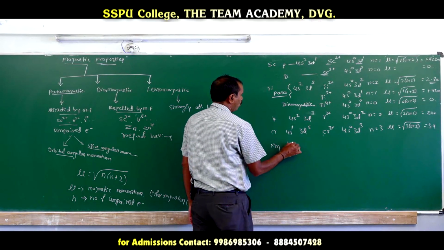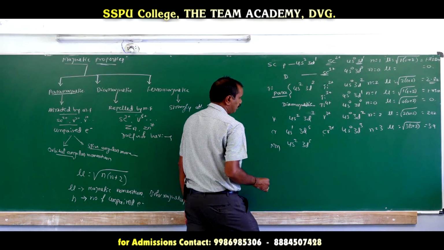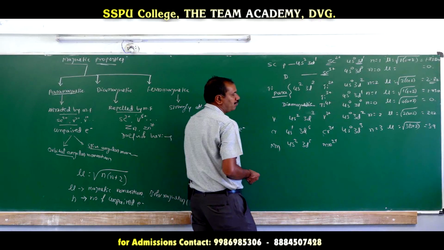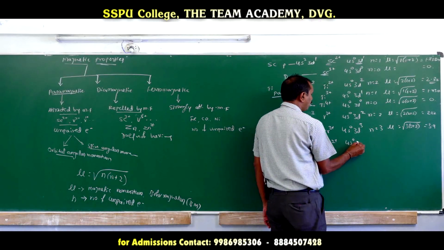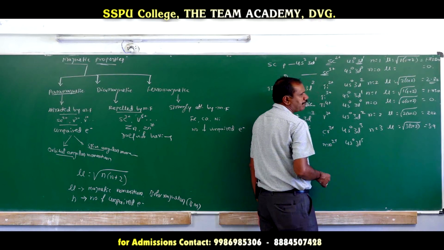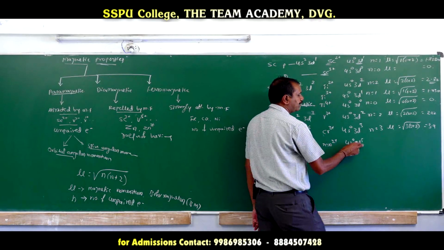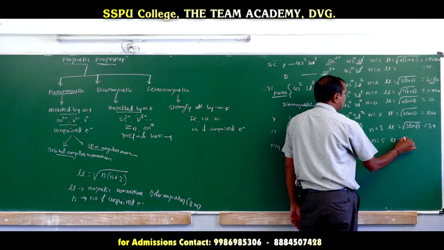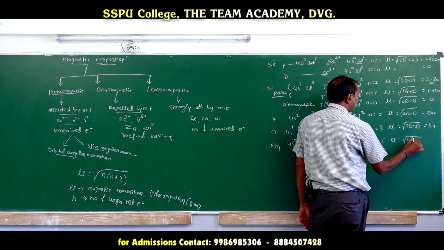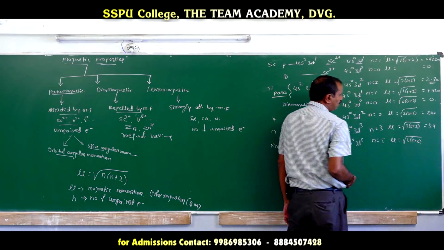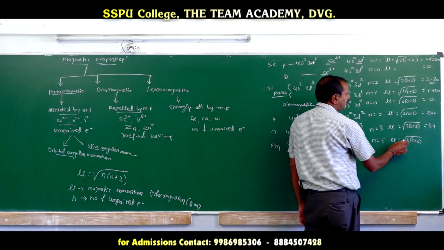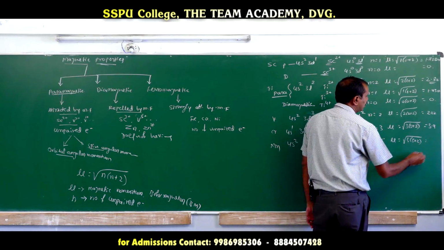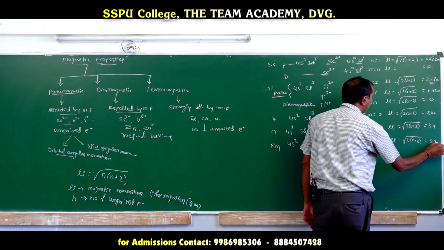Like that, if you go for Mn, the configuration is 4s2 3d5. Mn2+ means it can lose 2 electrons from 4s, then the configuration is 4s0 3d5. d5 means all the d orbitals are completely half filled, so there are 5 unpaired electrons. The magnetic moment is √(5 × (5 + 2)), 5 plus 2 is 7, 7 fives are 35, root 35 is less than 6, so around 5.9.